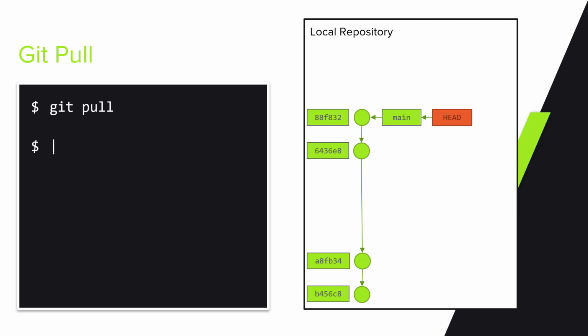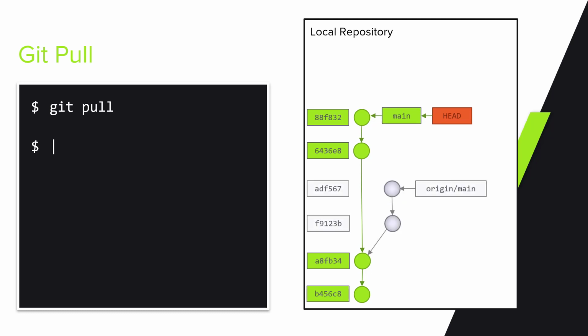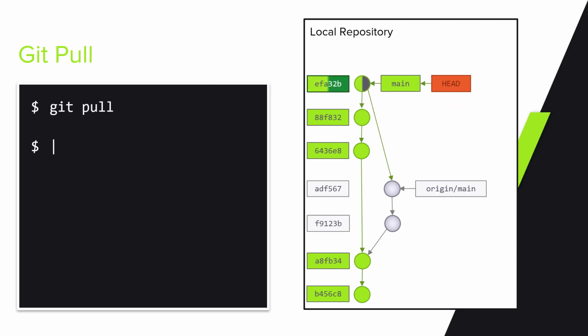Pull is actually made up of 2 other Git commands. The first is git fetch, which brings in the remote branch. It copies the branch from the remote locally and names it with the prefix origin/. Obviously, if your remote is named Alex, your branch will be named with a prefix of Alex/. The second part of pull is a git merge. Pull runs a merge between the current local branch and the remote branch, and as we've seen previously, the merge will end in a merge commit. The graph looks exactly the same as it did previously, only our other branch is not named develop, but origin/main.